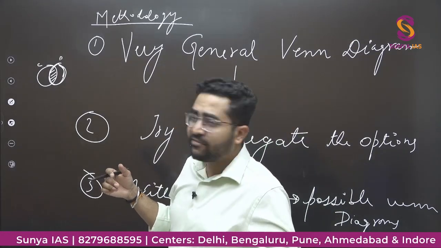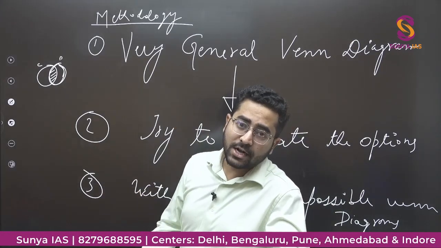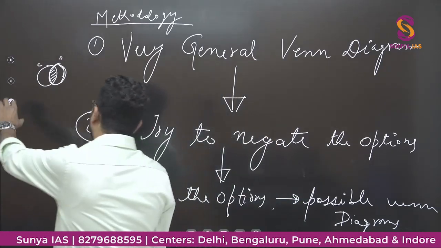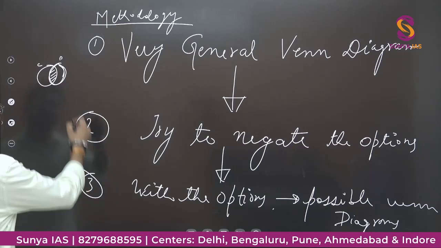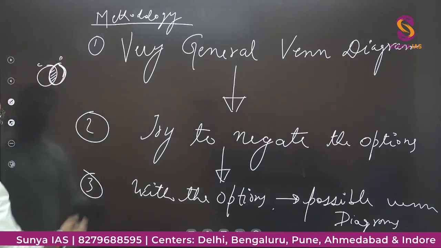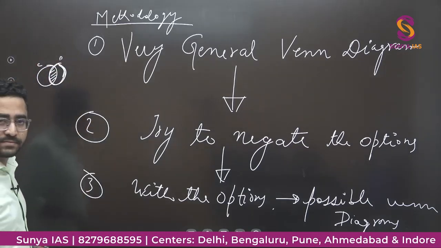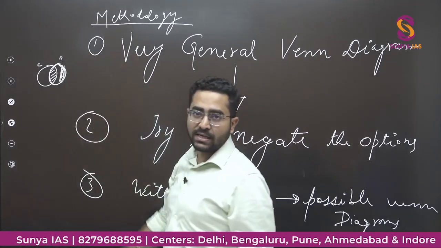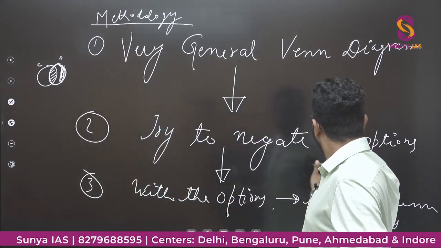Then, if they have given in the options, all dogs are cats, is it a correct statement? No. From this statement, you can say some cats are dogs. So here you can see that these many dogs are not cats. Then you can negate the options.